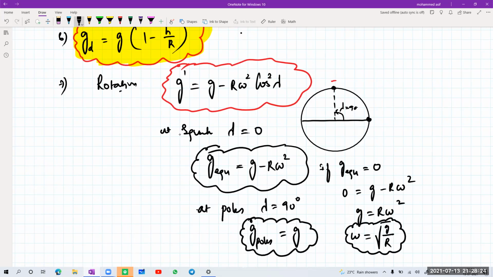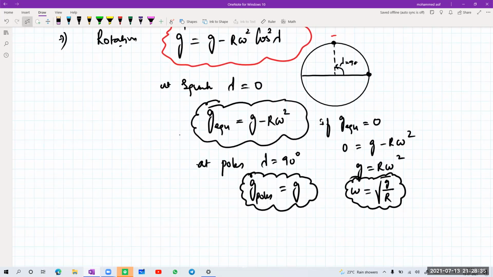With which planet is this rotating? If it is Earth, we are talking about Earth. If it is any planet, we'll be writing the acceleration due to gravity with respect to that planet. But now we are talking with respect to Earth only. So this is g at your poles, this is g at your equator, and this is the angular velocity of the Earth when the acceleration due to gravity at the equator becomes zero. Clear?